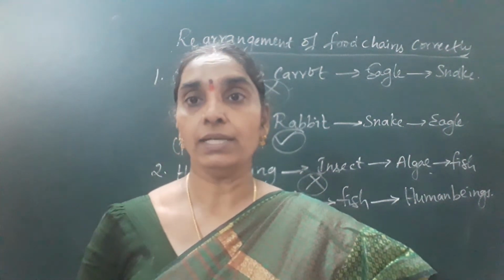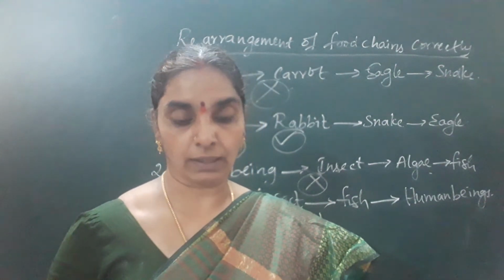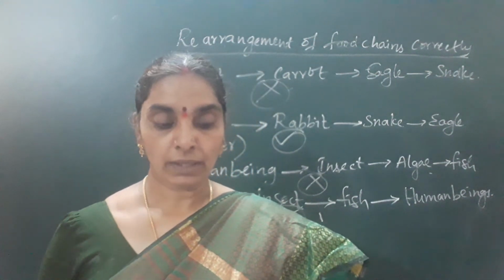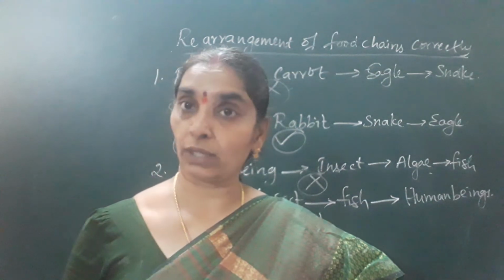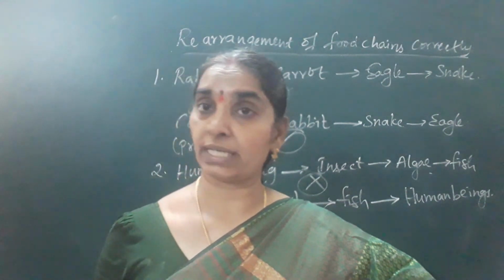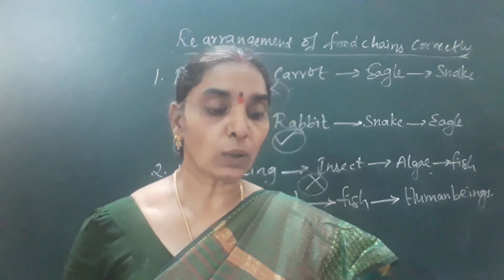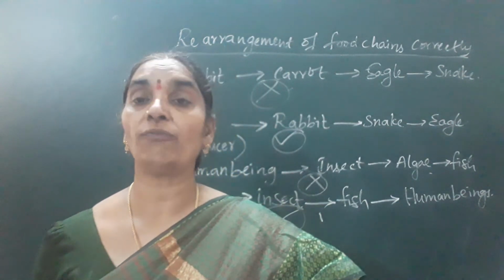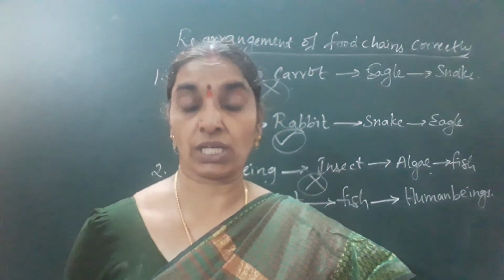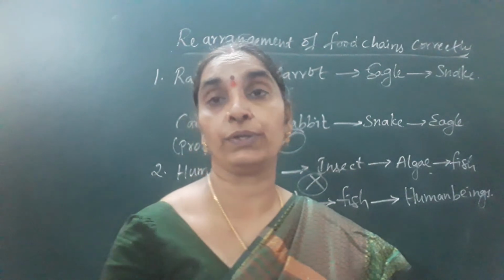You can easily draw a food chain. Okay, or an eagle, anything you can draw. Or a snake also: the frog is eaten by a snake. You can easily draw it, isn't it? Next, how can you appreciate the role of producers in a food chain? How can you appreciate the role of producers?